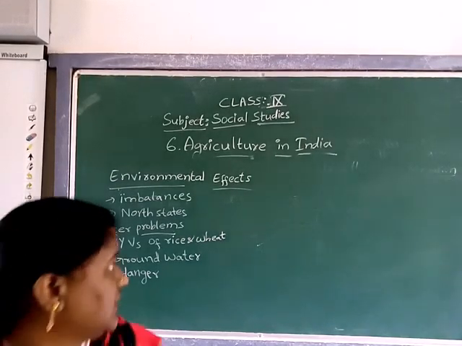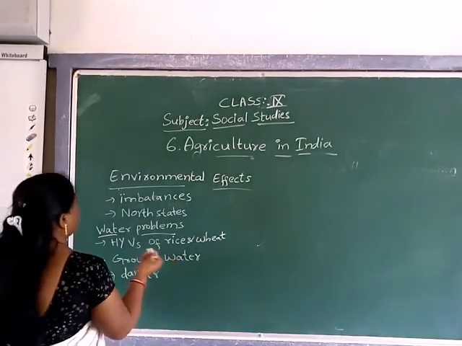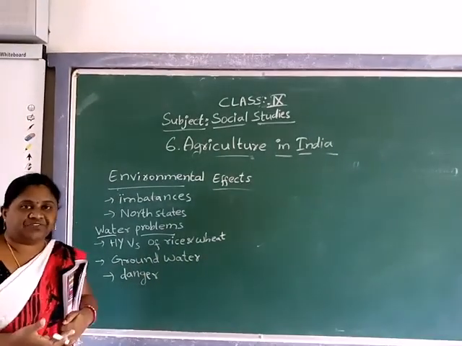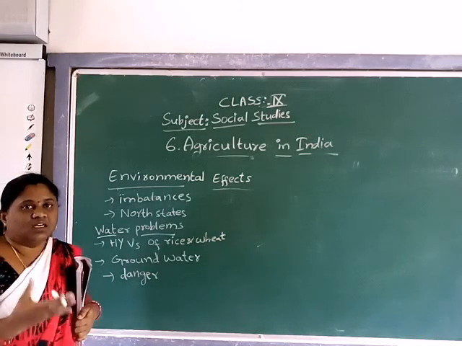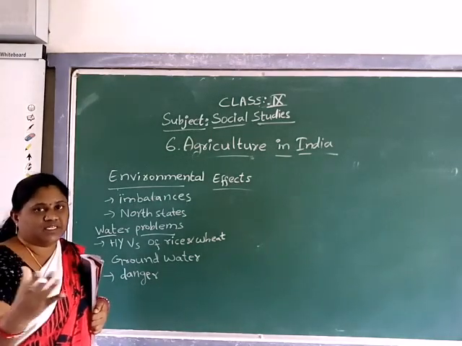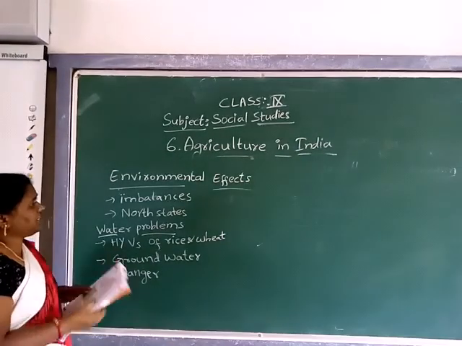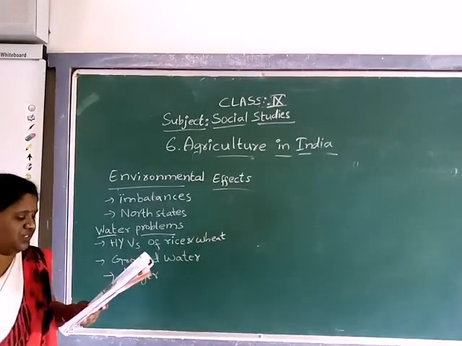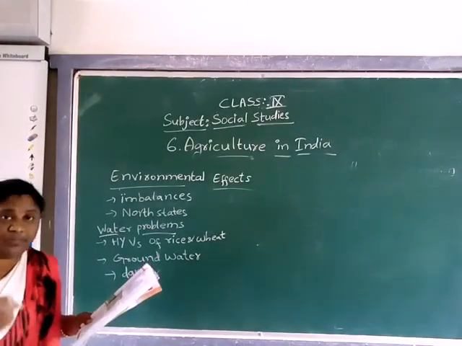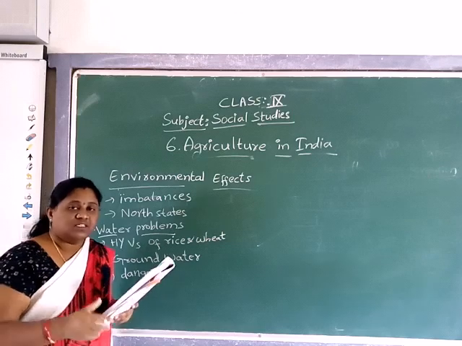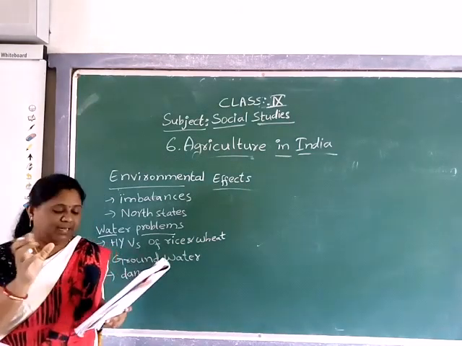See, our next topic is environmental effects. Introduced by the green revolution, farmers have got high yield of crops, as we compared just now. But introducing the green revolution has also brought several environmental imbalances.